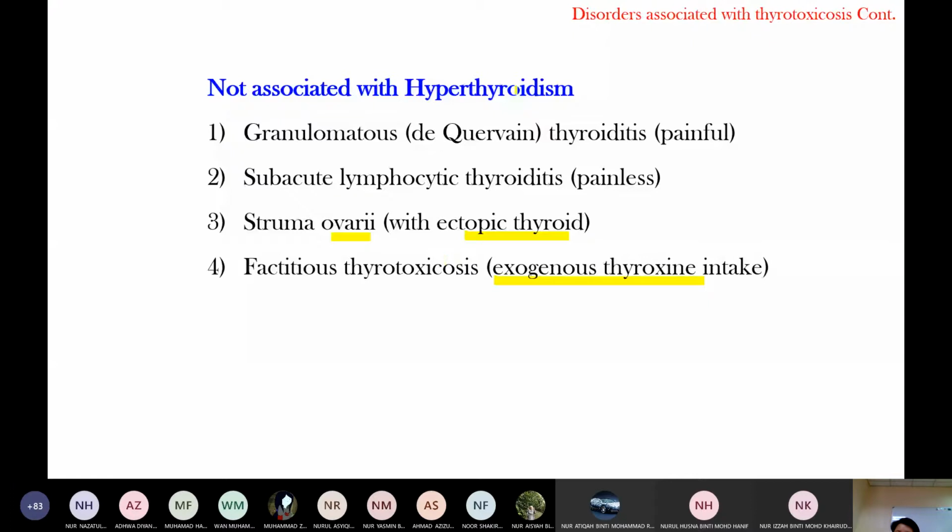Okay, this increased thyroid hormone level is not because of hyperactivity of the thyroid gland.